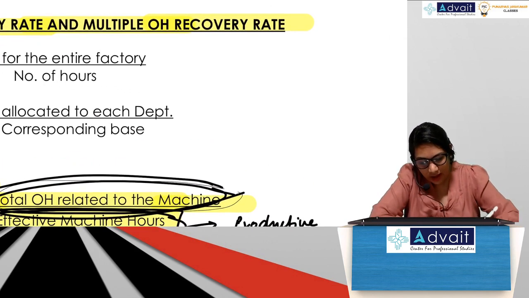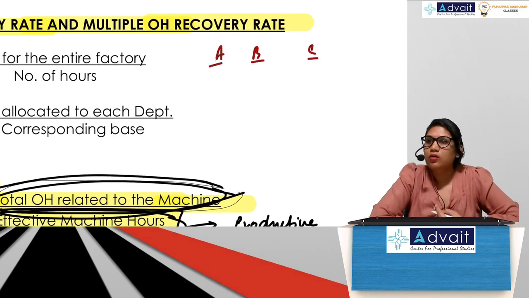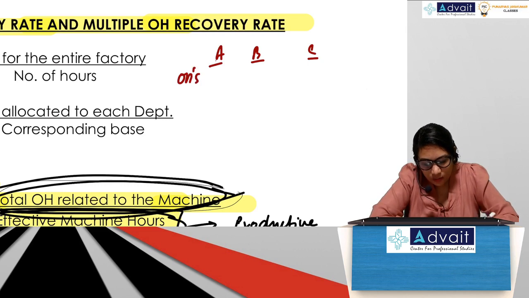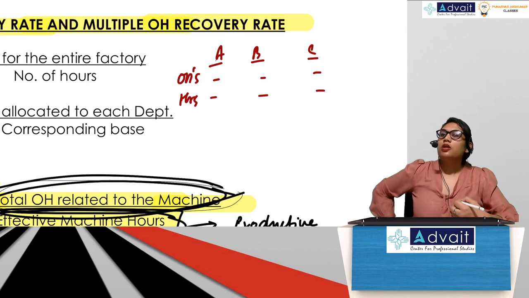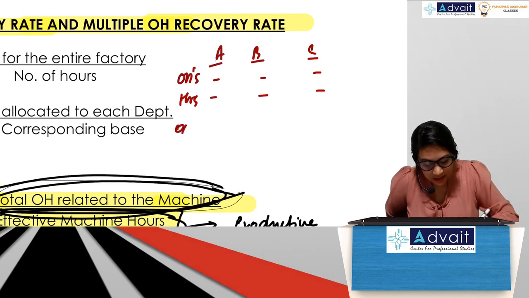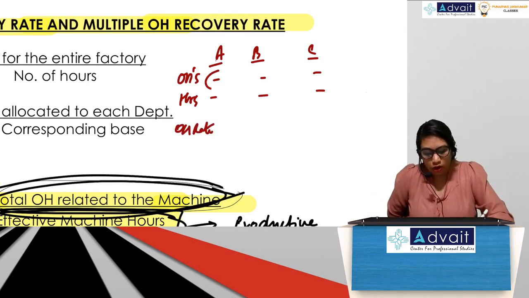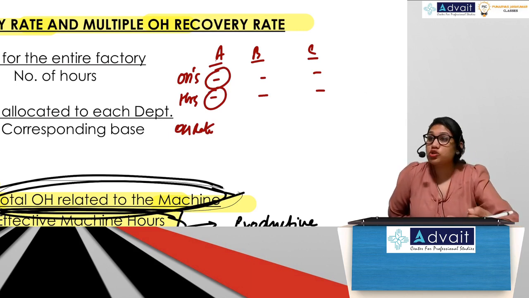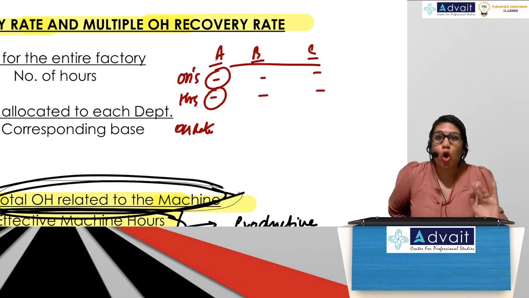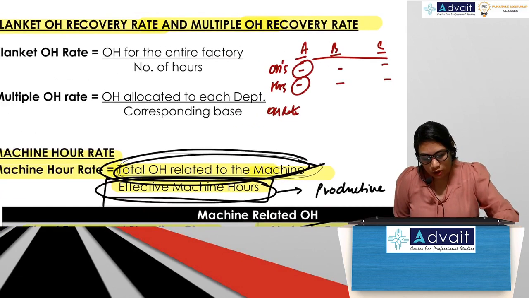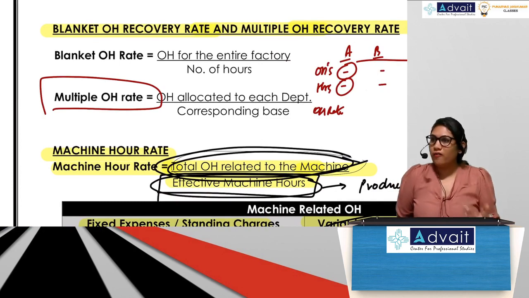So you have various departments A, B, C. Now for each department, if you are calculating a separate rate, you have overheads accumulated for each department, and you have the hours accumulated for each department. Now for each department, if you're calculating a separate overhead rate, how? Total overheads by hours. So for each department, we'll have one exclusive rate. So 3 departments will have their own rate, so totally 3 rates. That is called multiple overhead rate.